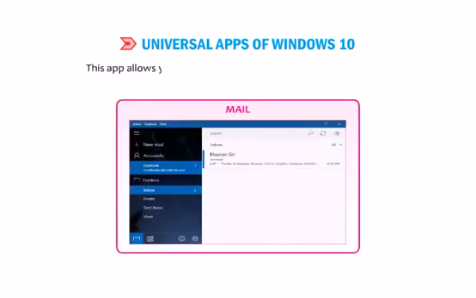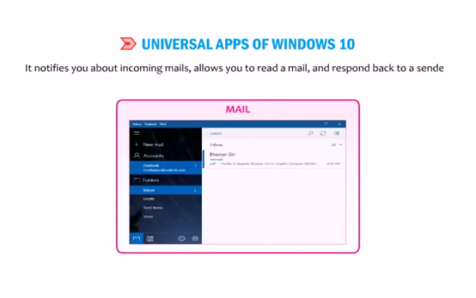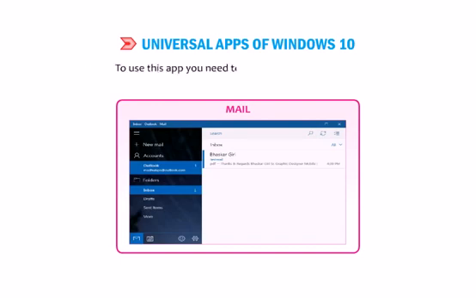Mail. This app allows you to manage all your mail accounts at one place. It notifies you about incoming mails, allows you to read a mail and respond back to a sender. To use this app, you need to sign in with your account.